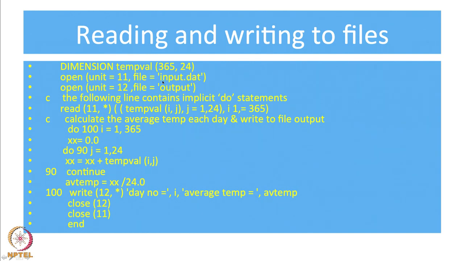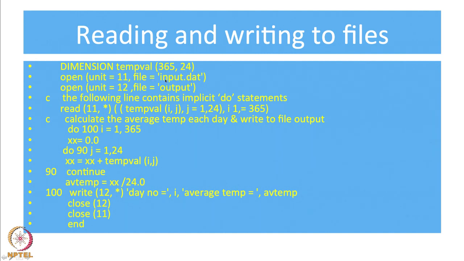So what you do, you open a file input.dat using a vi command. In that file you enter all those data, 365 into 24, and save that file. So when you want to execute a new program, open(unit=11, file='input.dat'), this particular line assigns number 11 to that file.